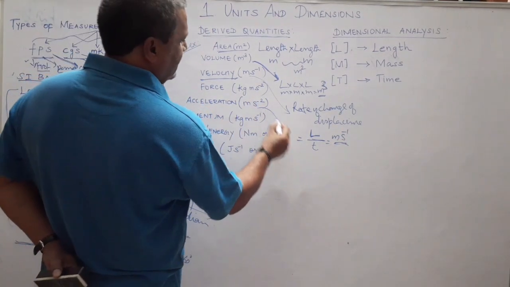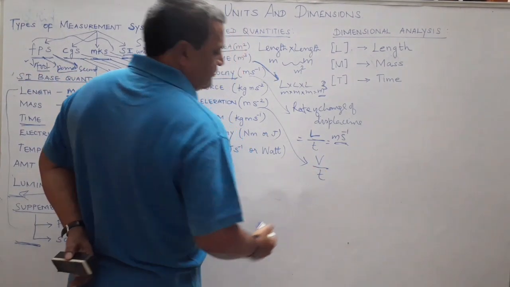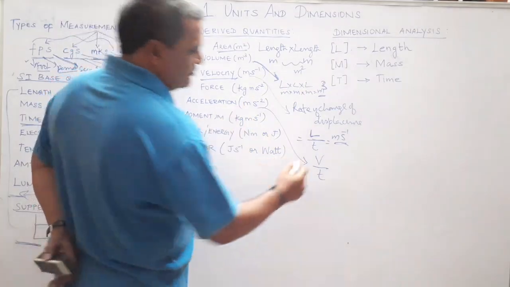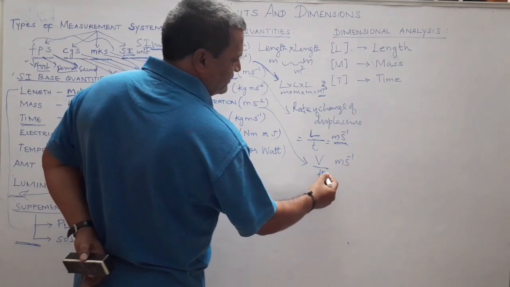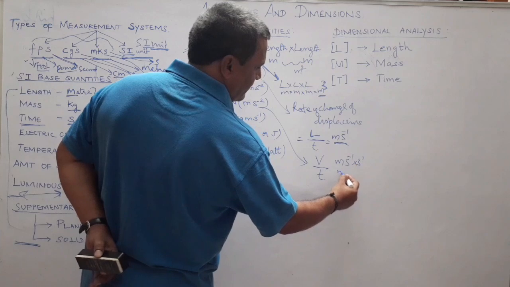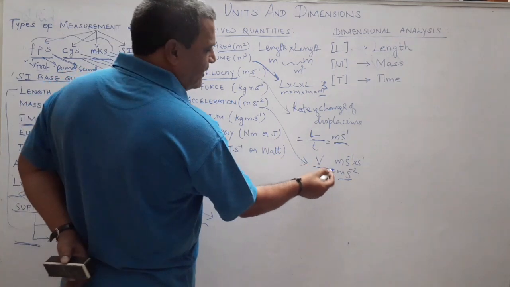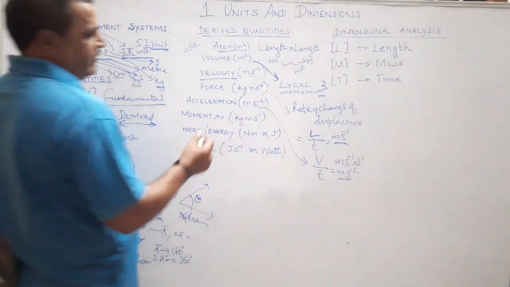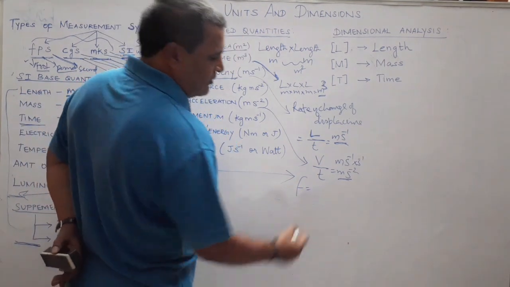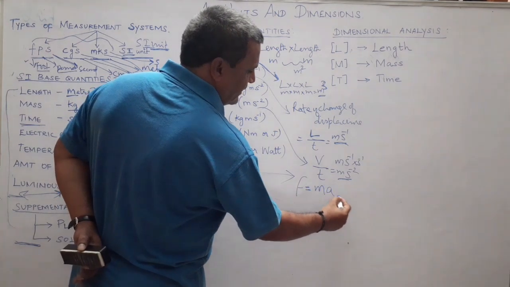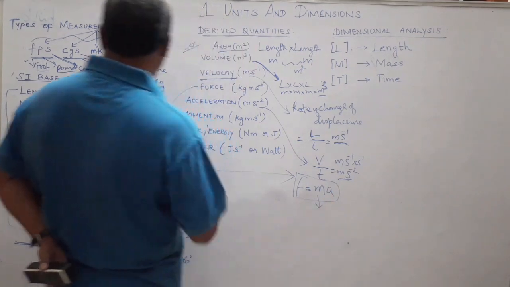Then we'll go for acceleration. So what is acceleration? Rate of change of velocity. The change in velocity with respect to time. So what is unit of velocity? Meter per second. Already we arrived. Again one more time, which is in denominator, again s power minus 1. So totally m s power minus 2 is unit of acceleration, which is again derived from fundamental ones. Then we'll come to force. Force is, you know very well, product of mass and acceleration. F equal to m into a. M is mass. Mass is measured in kilogram.